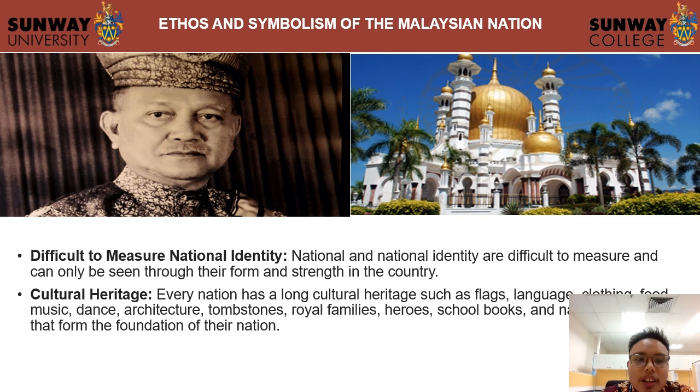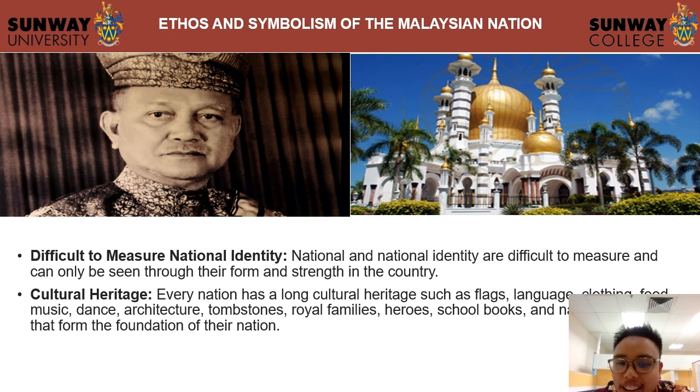And then we have ethos and symbolism of nation. So in Malaysia, we have some characteristics, as you can see, to be defined as a Malaysian country. The national and nationality are difficult to measure and can only be seen through their form and strength in the country.